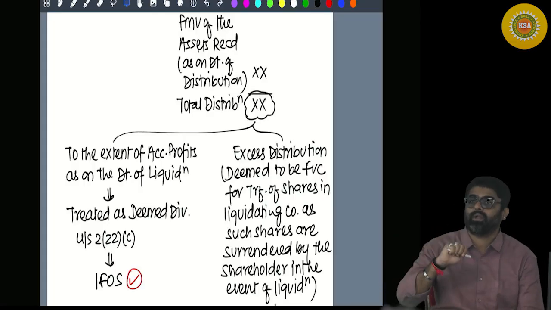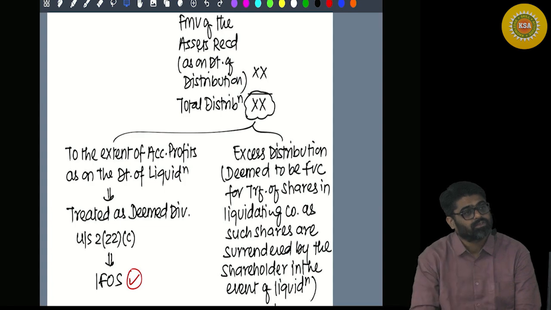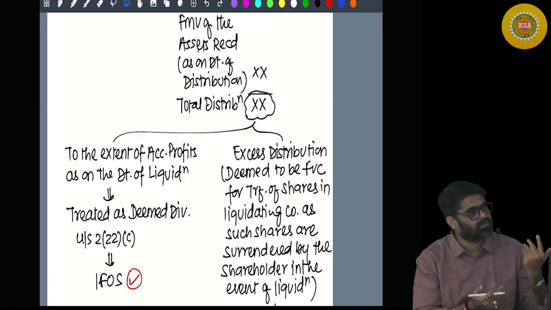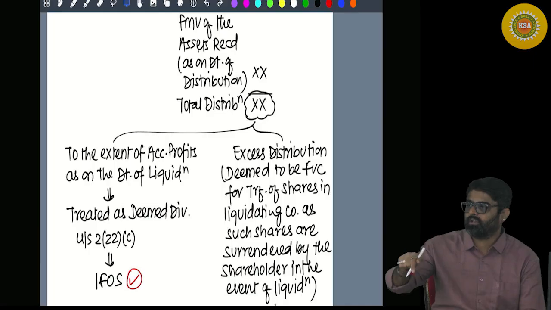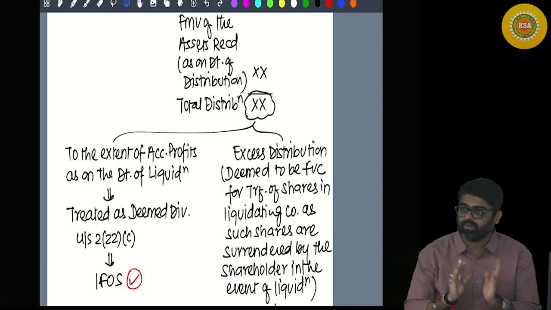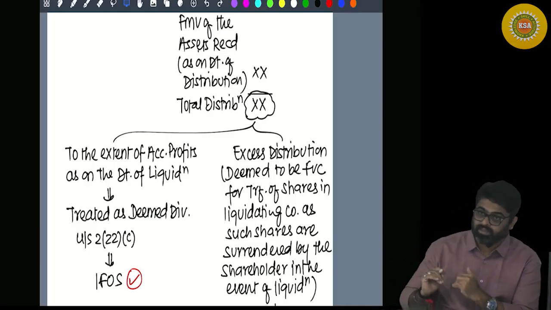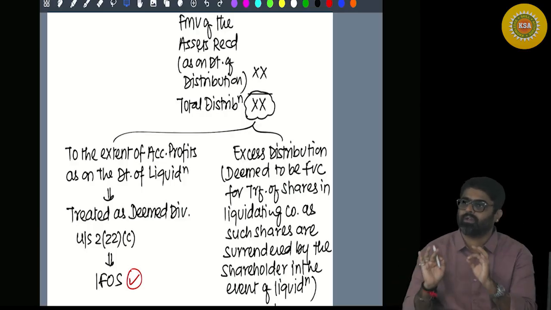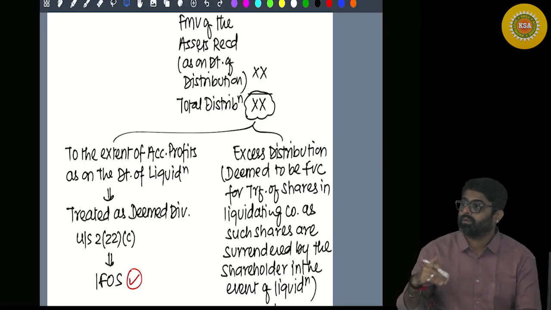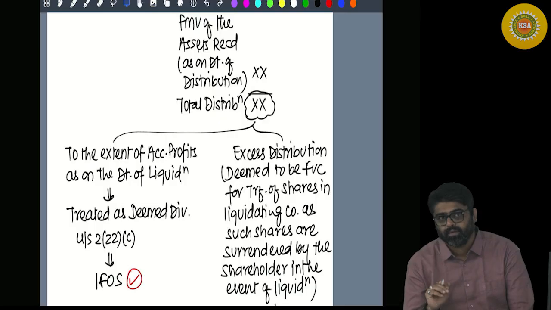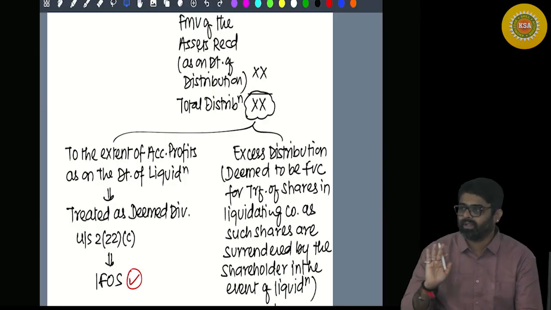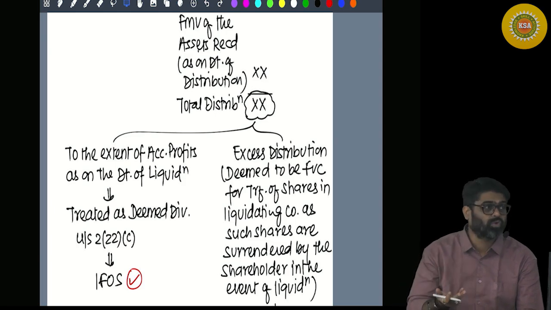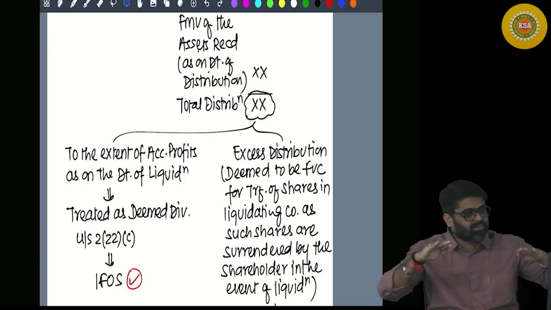Based on this period of holding, if the shares are short term, the cost of acquisition is without indexation. Yes or no? If the shares are long term, the cost of acquisition is with indexation or without indexation, depending on when the liquidation took place. If liquidation took place prior to 23rd July, then indexation. If liquidation took place on or after 23rd July, then no indexation. Yes or no? And this will give you the capital gains which has to be taxable as per Section 46(2) in the hands of the shareholder. Here the discussion is over.